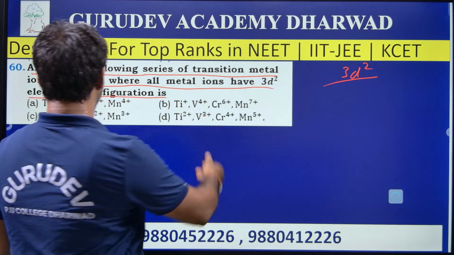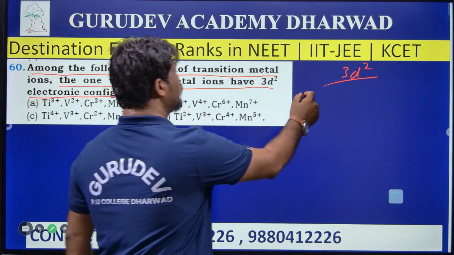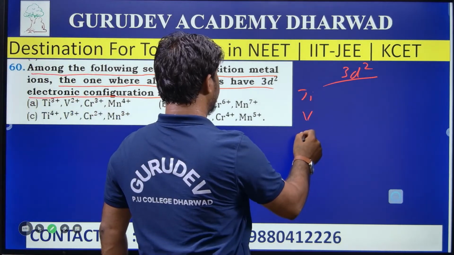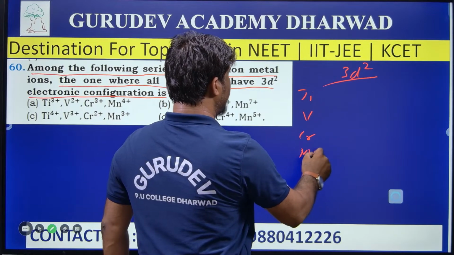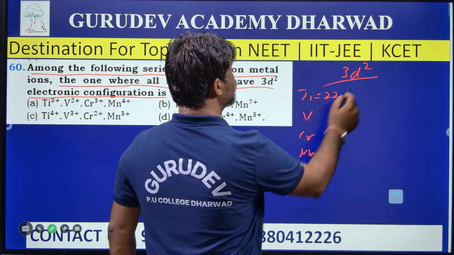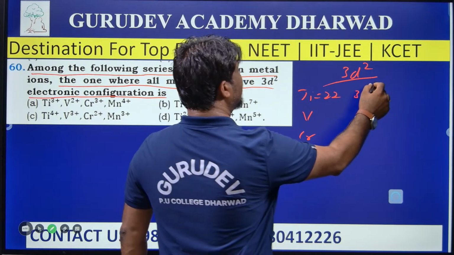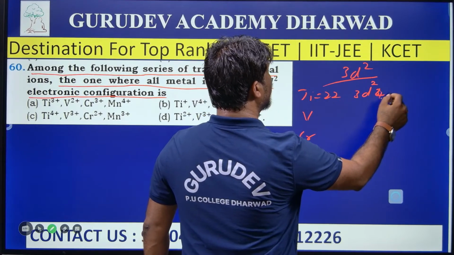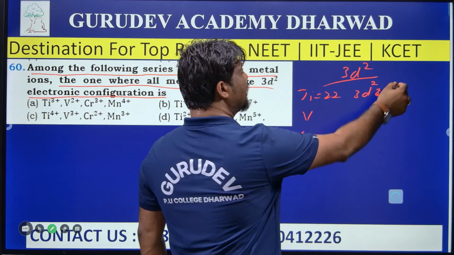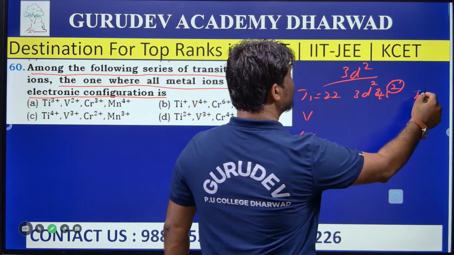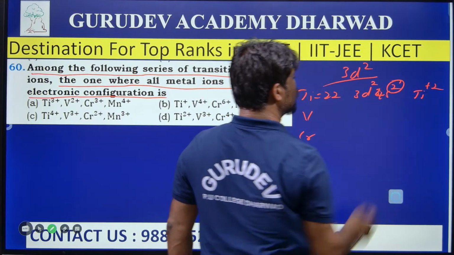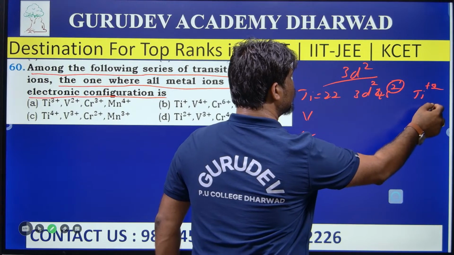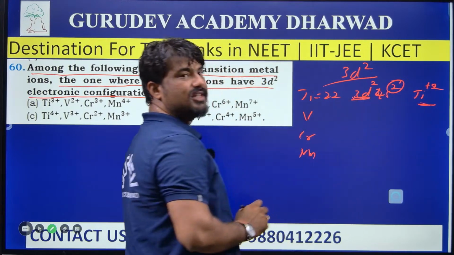Here they have given from titanium to manganese. I am going to take titanium, vanadium, chromium and manganese. Titanium atomic number is 22. It has electronic configuration 3d2 4s2. By removing 2 electrons, it becomes Ti plus 2, which has 2 electrons in the 3d.